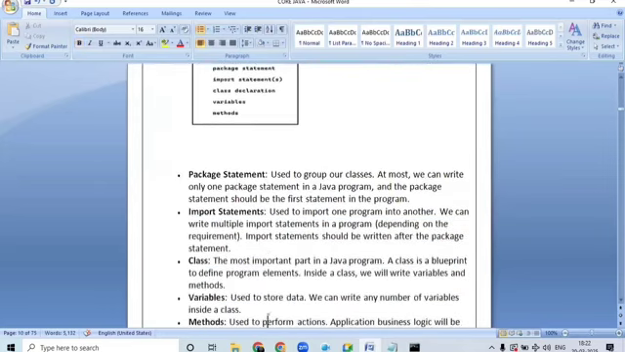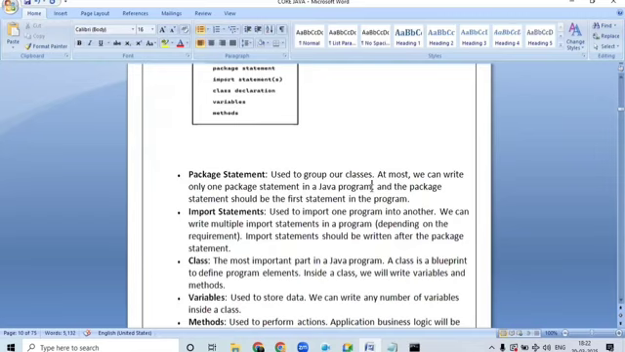Okay, we will understand all these things one by one. Sir, what is a package statement? A package statement is used to group our classes. At most, we can write only one package statement in the program.